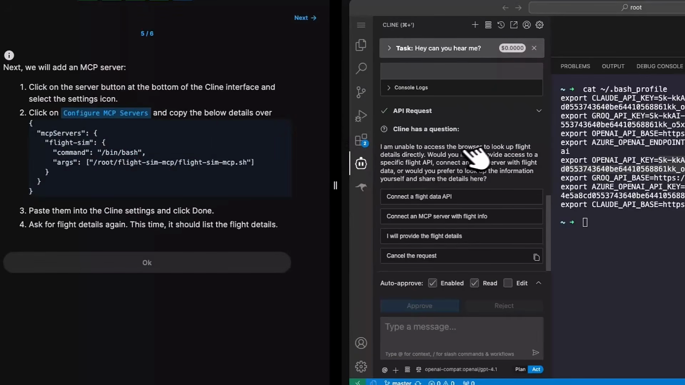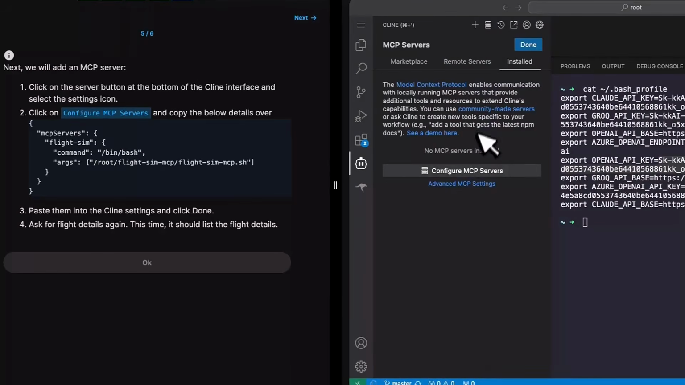It says I'm unable to access the browser to look up flight details, would you like to provide access to a specific API or connect to an MCP server. So that's what I'm going to do. To connect the MCP server, the steps here are to click on the server button at the bottom. So here you have manage MCP servers. I'm going to click on that, and then there's a settings icon. And then here I have configure MCP server. So I'm going to click on that.